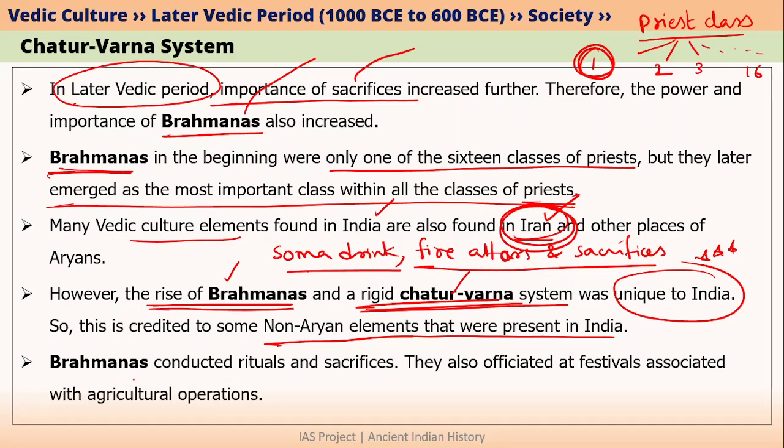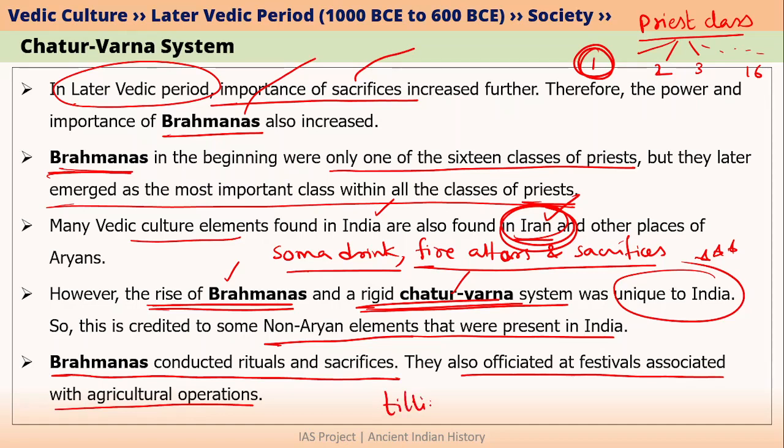So what was the function of Brahmanas? Brahmanas mainly conducted rituals and sacrifices. They also officiated at festivals associated with agricultural occupations. For example, we know that by the end of later Vedic period, iron plowshare was already invented. So what happened was, before tilling of the land using iron plowshare, Brahmana used to come and then he used to bless the plow and bless the activity. So such kind of functions were also done by Brahmanas.